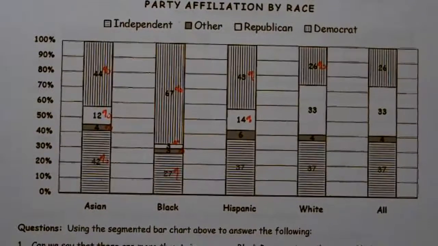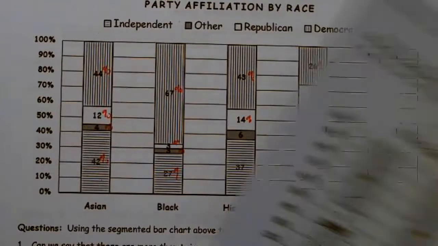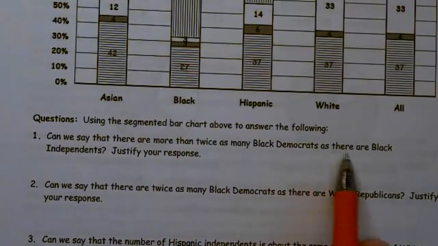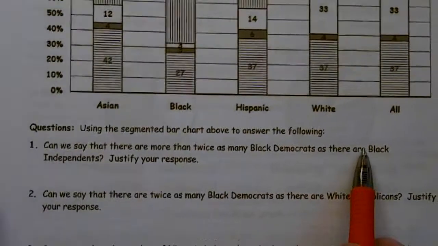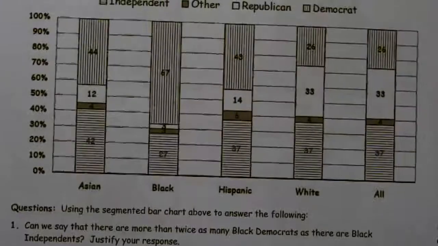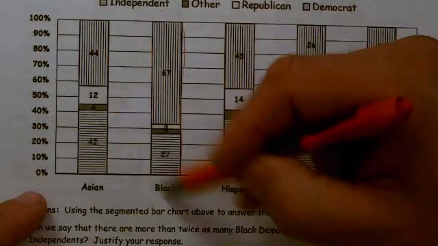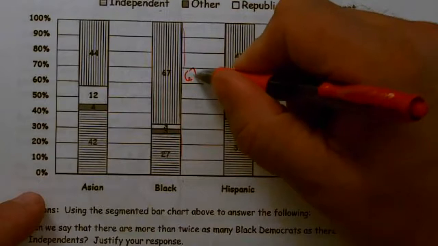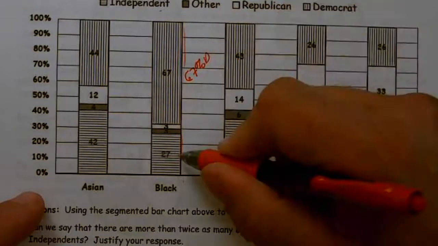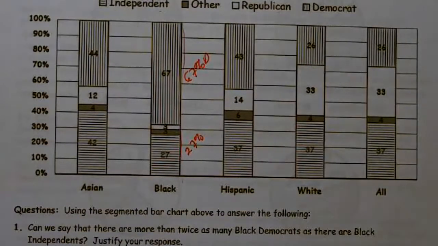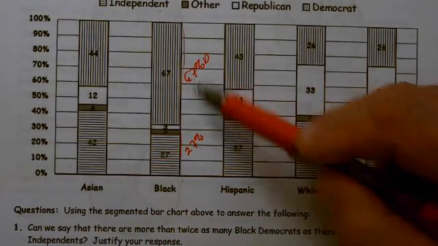So using the segmented bar chart, we're going to ask some questions, all right? Our first question is, can we say that there are more than twice as many Black Democrats as there are Black independents? And we need to justify our response. When I look at this, I'm looking at the Black column. I go, you know what? There's 67% Democrat. There's 27% Black independents. This percent is obviously twice that.